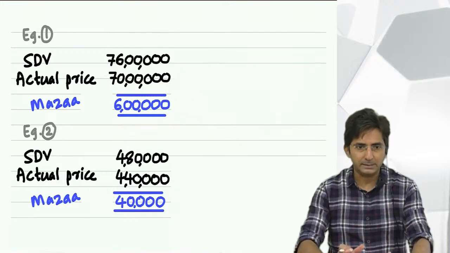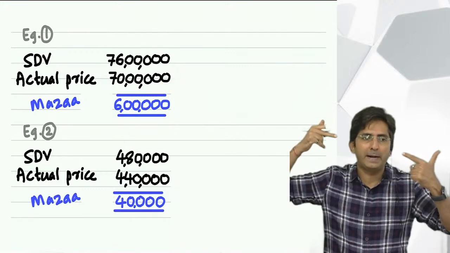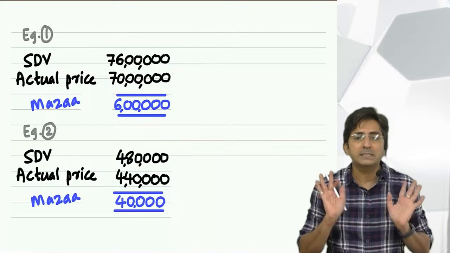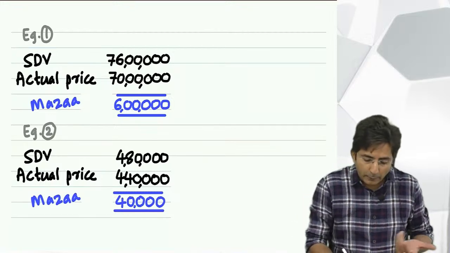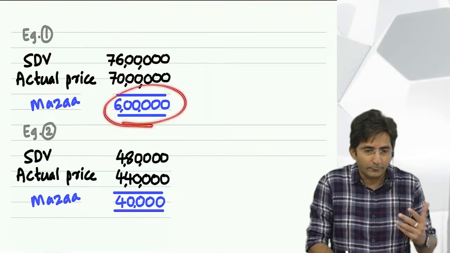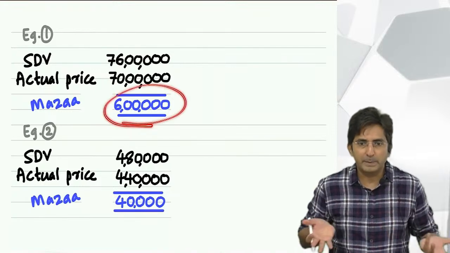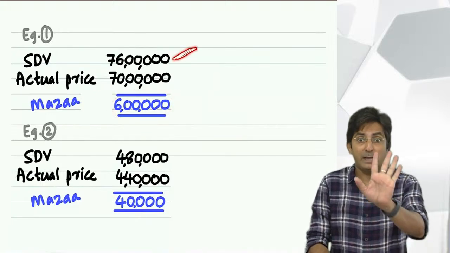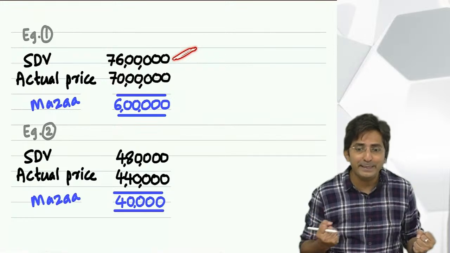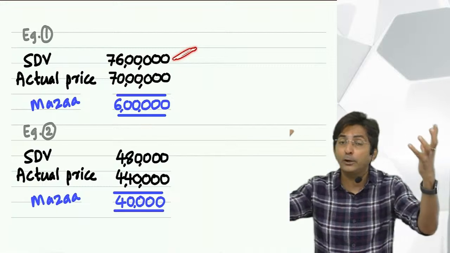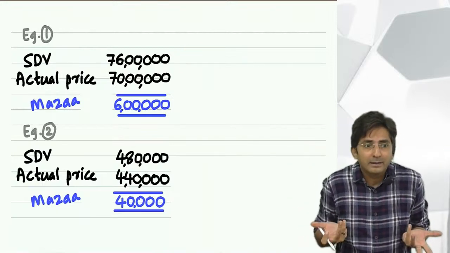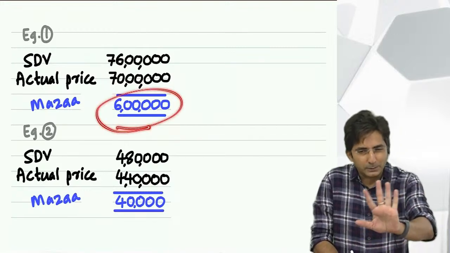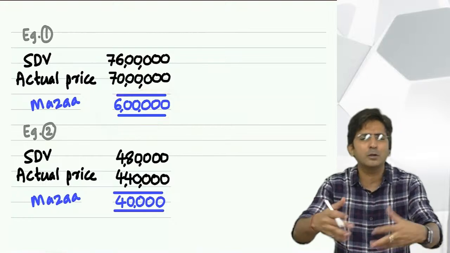Make one technique. If you directly try to do it with your mind, it will become tough. The best strategy is first to see what the government is targeting: the difference. So first find out the difference, which you can call the benefit. Why am I calling this a benefit? Obviously, if a property has a value of 76 lakhs, I had to pay only 70. For a property of 76, I had to pay 70 only. So how much did I save? So it's a benefit.